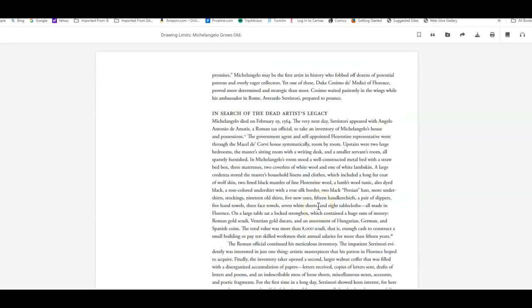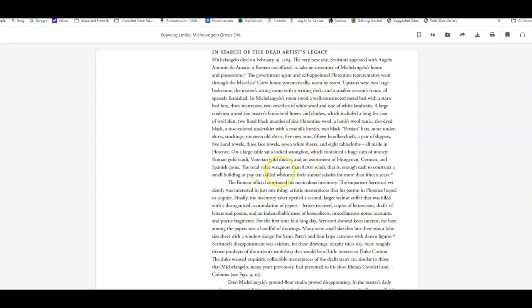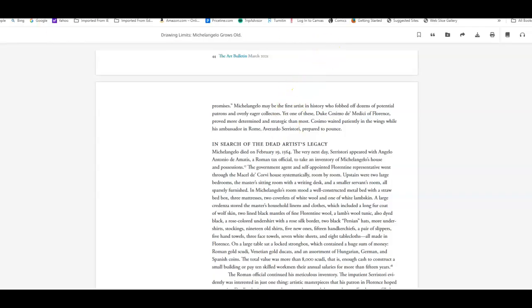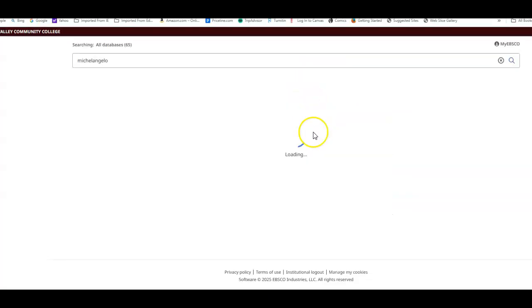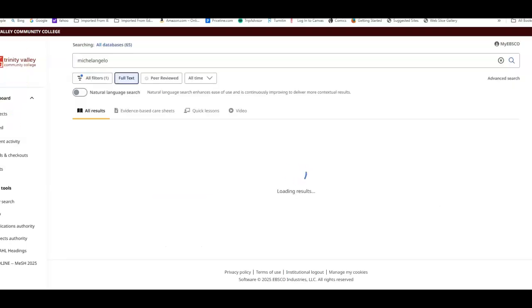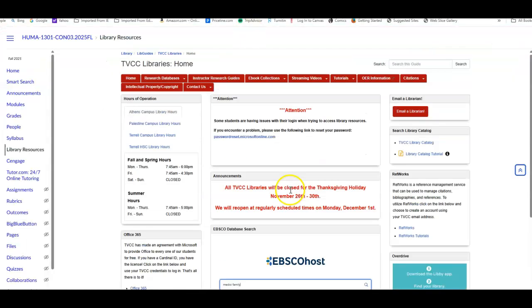So this is the one that I was thinking about. And then this one particularly talks about his legacy, the importance of Michelangelo. So this is a good article to look at for Michelangelo if you're looking at that. But some of the other details you can look at through the resources.